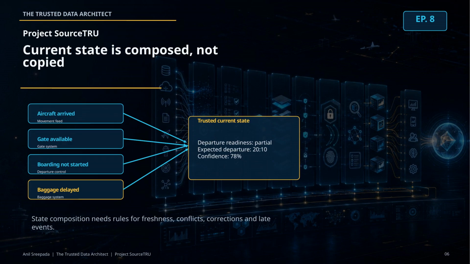Enterprise state is usually composed. Source systems send events and facts, but they do not always hold the full current picture. One system may say the aircraft has arrived, another may say boarding has not started, another may say baggage is delayed. The platform combines governed evidence into a trusted current state. That state is not just copied from one place. It is composed using rules for freshness, authority, and conflicts.